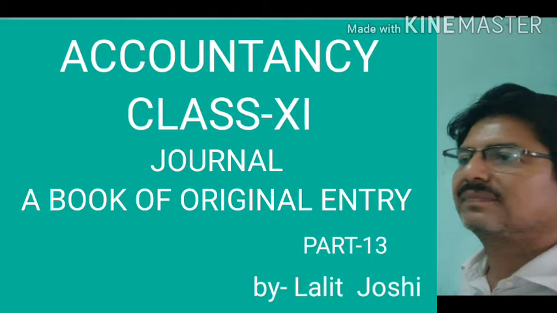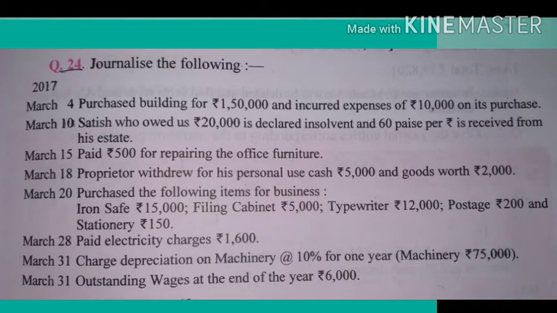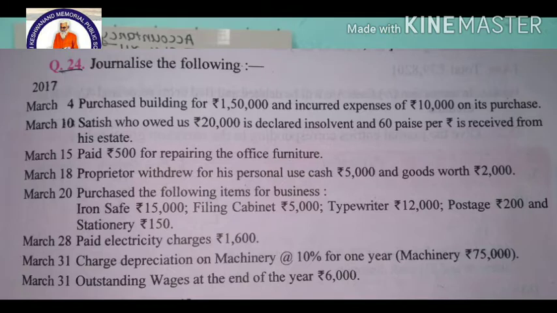Today in this lecture also we are going to solve one numerical related to journal entries. So here, journalize the following: 2017 March 4, purchased building for 1,50,000 and incurred expenses of 10,000 on its purchase. March 10, Satish, who owed us 20,000, is declared insolvent and 60 paisa in a rupee received from his estate.